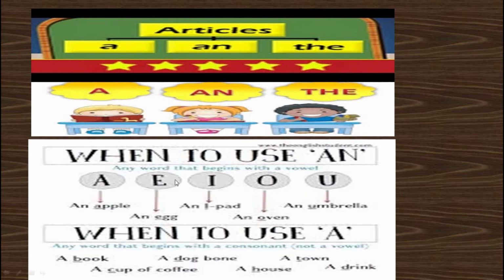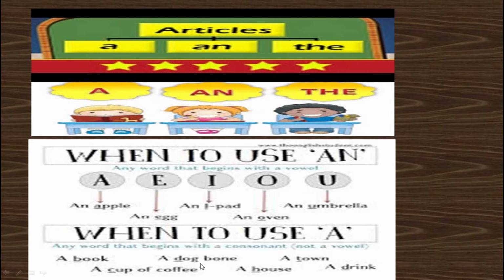An is used before any word that begins with a vowel: A, E, I, O, U. A, an apple. E, an egg. I, an iPad. O, an oven. U, an umbrella.